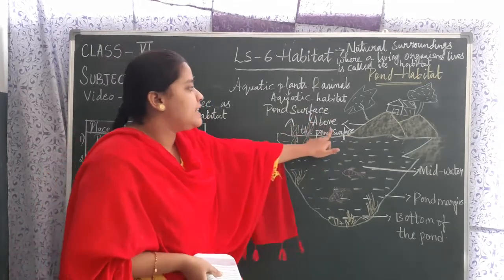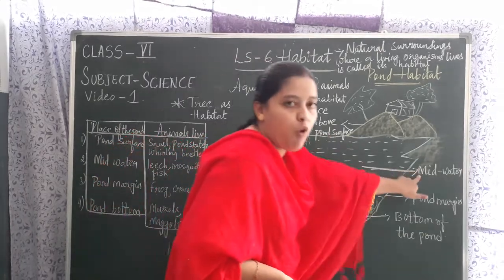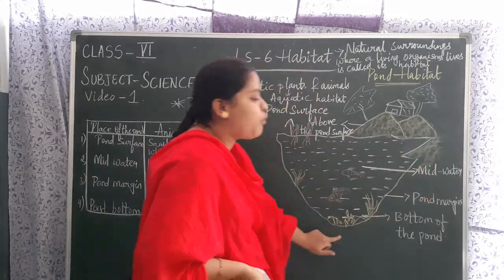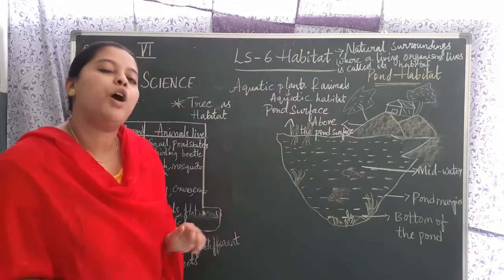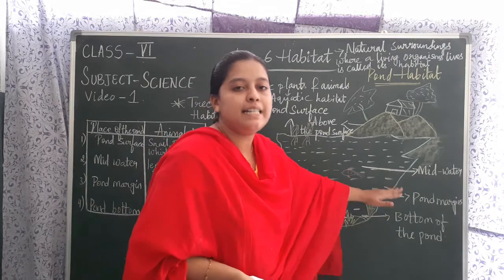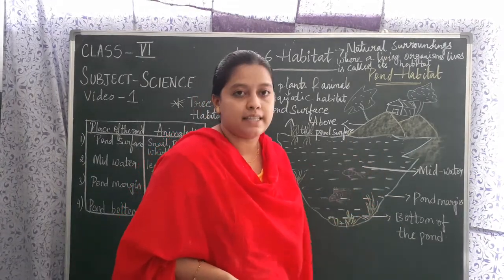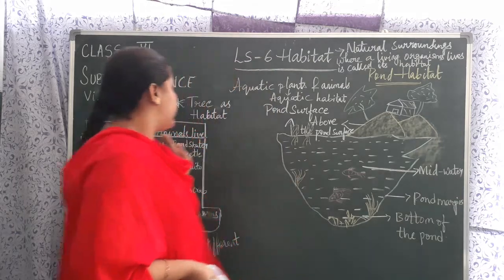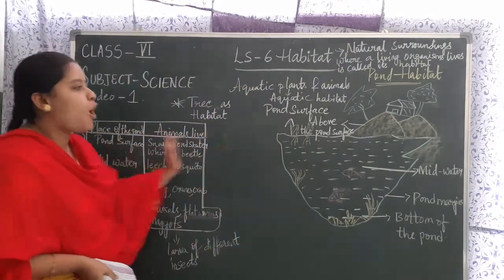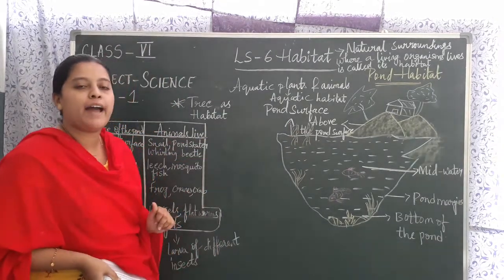See children, this is the above pond surface, mid water, pond margin, bottom of the pond. In these levels, each and every organism exists. Now we are going to learn. See, the pond surface. On the pond surface, which type of organisms will you find?